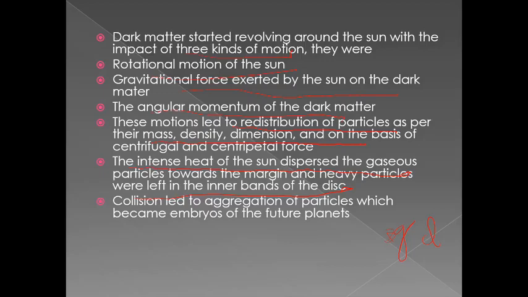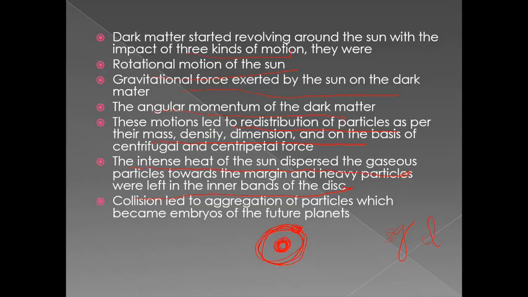The dust particles, which were heavy, with high density and more mass, were in the center of the disk. So this is the disk: here the gas particles were arranged, and in the inner circle the dust particles were arranged.